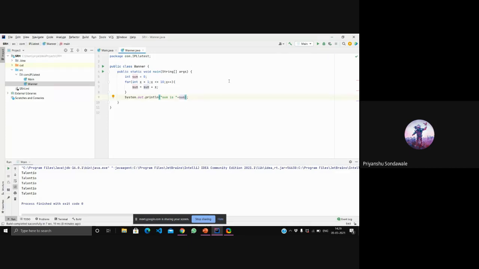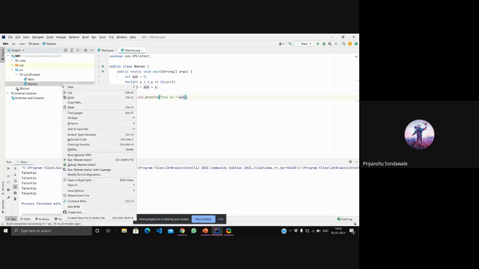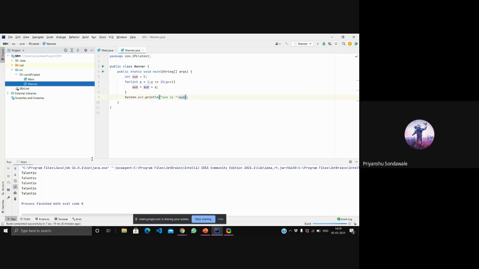So let's run this program, and after seeing the output we'll understand the whole program. Let's run Warner as main. You can see it's building, and the output is sum is 55. So what are we doing in this program? First we use a variable in which we are going to store our result. This program is all about addition of numbers till 10.